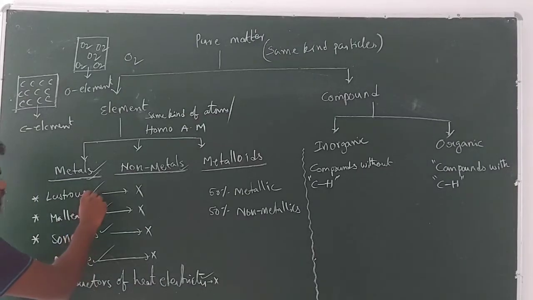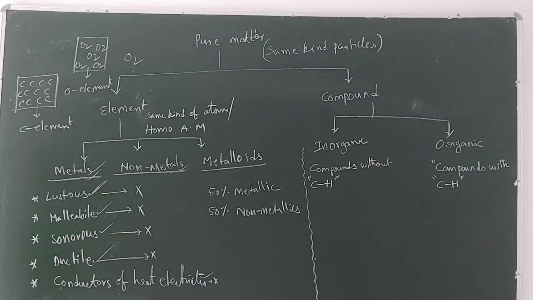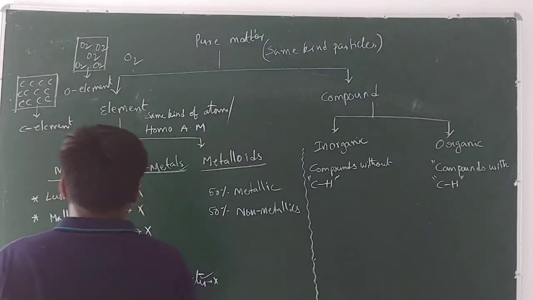Lustrous means the shining of a material when light is incident on its surface.